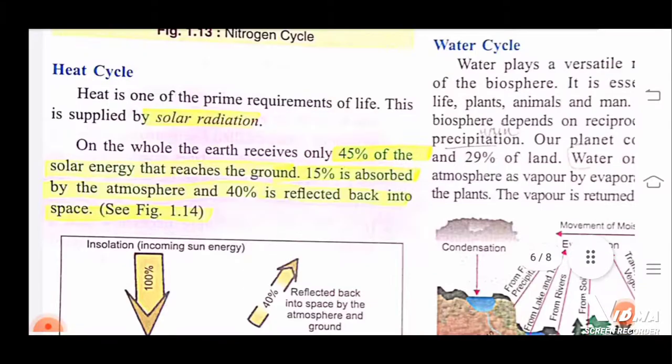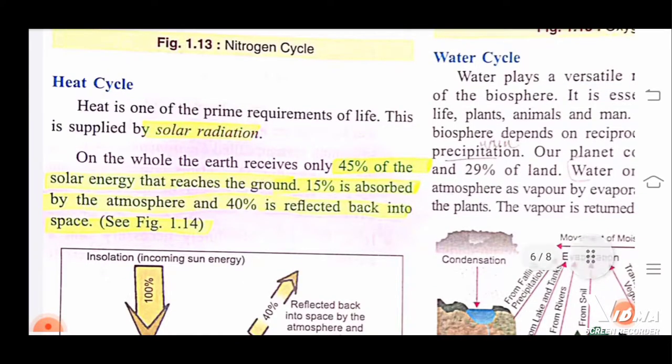Okay, here. Now we're going to discuss the heat cycle. Heat is one of the prime requirements of life. Without heat, we can't cook food. Without heat, there can't be any type of evaporation, no formation of rain, precipitation. So heat is one of the prime requirements of life. This is supplied by solar radiation. You know, solar radiation, that is the sun.